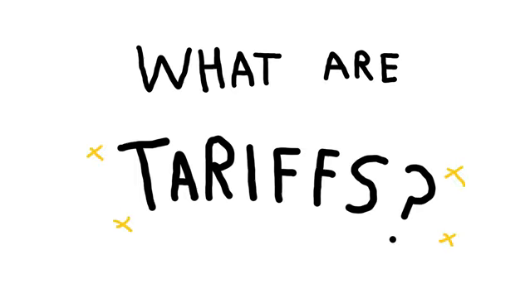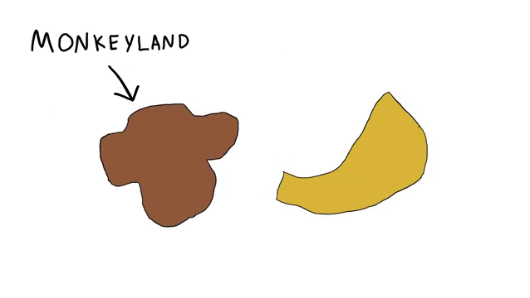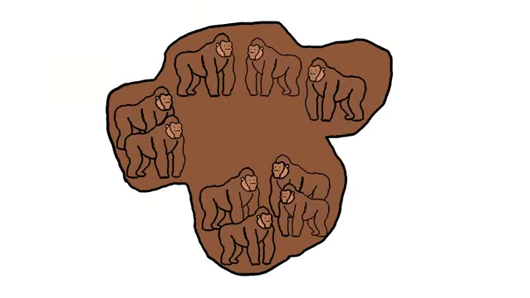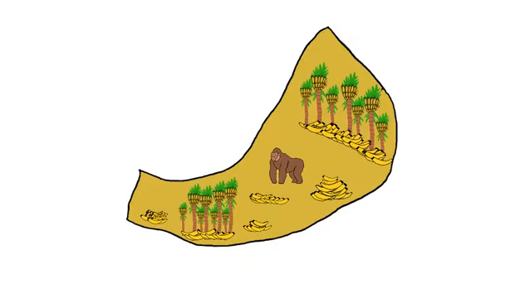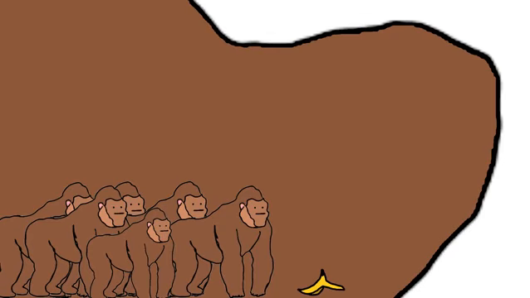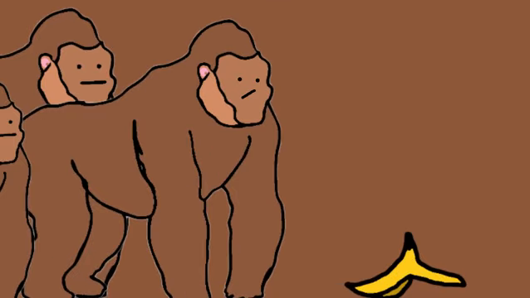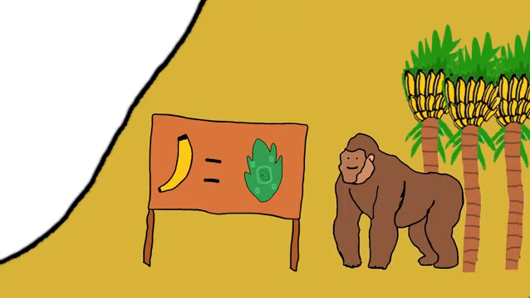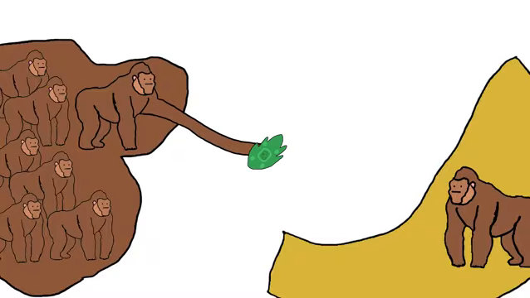What are tariffs? Monkeys live in two countries, Monkeyland and Bananaland. Monkeyland has many monkey, but not many banana. Bananaland has many banana, but not many monkey. Monkeyland monkeys need more banana, and since Bananaland grows so many, they can sell them for cheap. So Monkeyland buy banana from Bananaland.